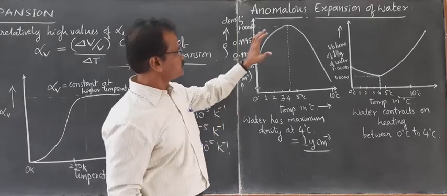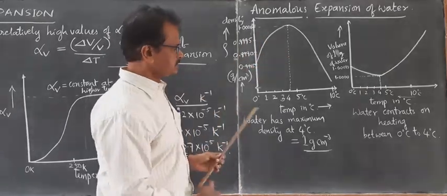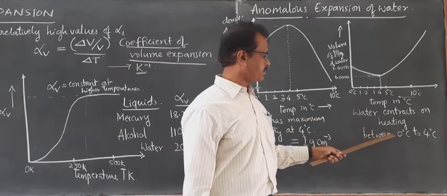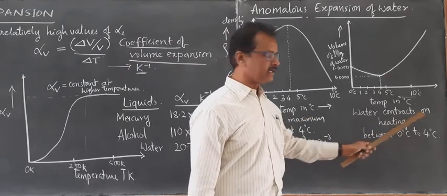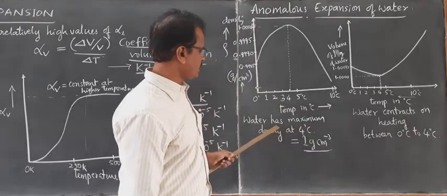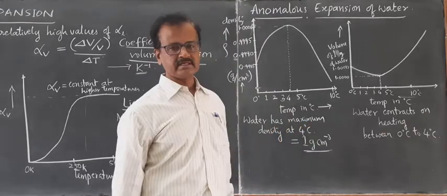So what is anomalous expansion of water? I think now you got it. Water contracts on heating from 0 to 4 degrees Celsius, and water has maximum density at 4 degrees Celsius.